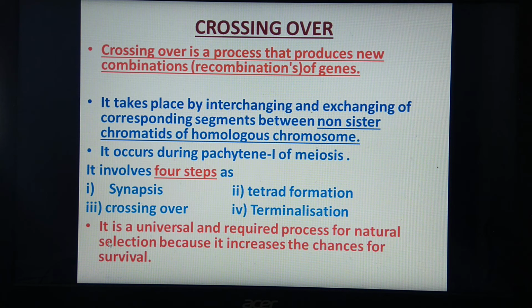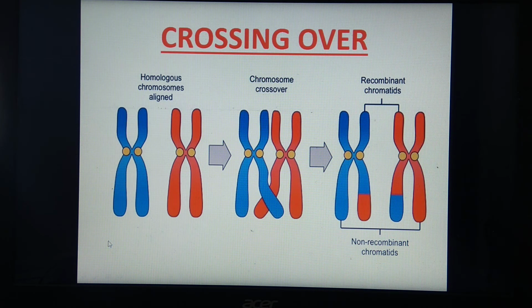We'll see diagrammatically what crossing over is. Now see, we have homologous chromosomes. This is one of the homologous chromosomes, this is the second chromosome, that means they are present in pairs, morphologically and genetically similar chromosomes. The diagram is shown here in the form of a tetrad, which has already formed. In this tetrad, we'll consider the blue color the paternal chromosome, and the red color the maternal chromosome.